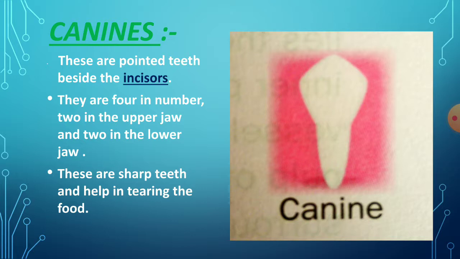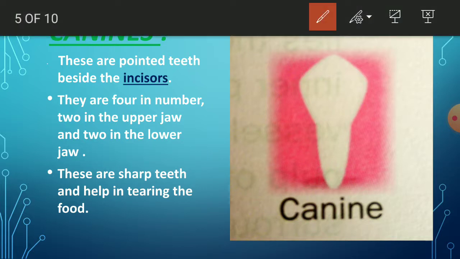So totally we have 4 canines. See the picture, these sharp teeth. Sharp means see this point. It is sharp, no? Pointed, sharp. And because of this nature, canine teeth help in tearing the food.